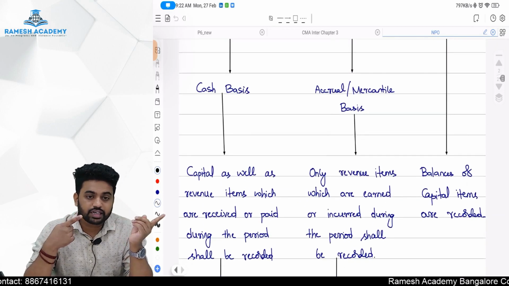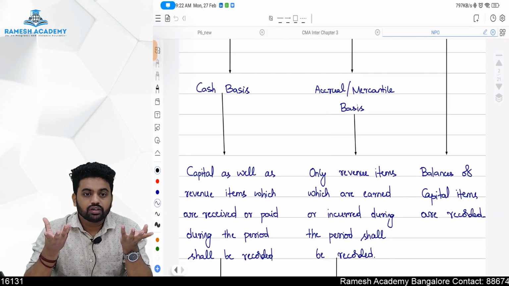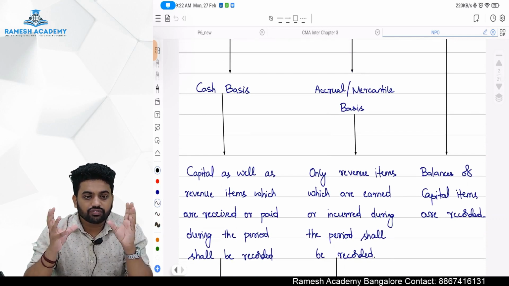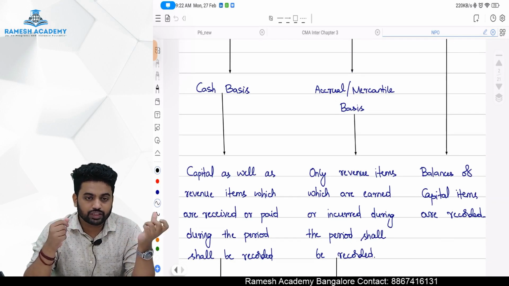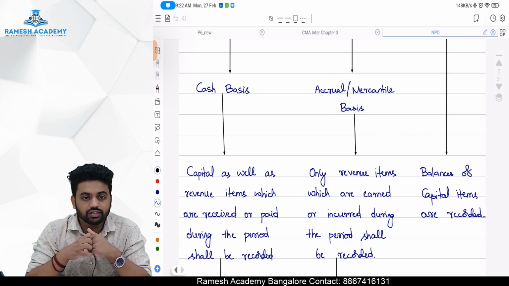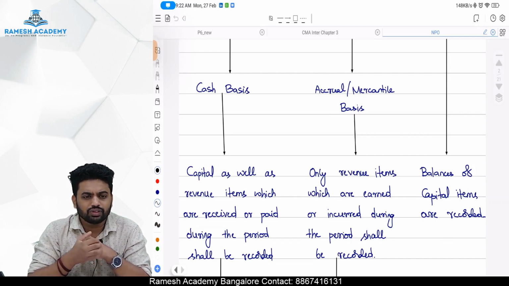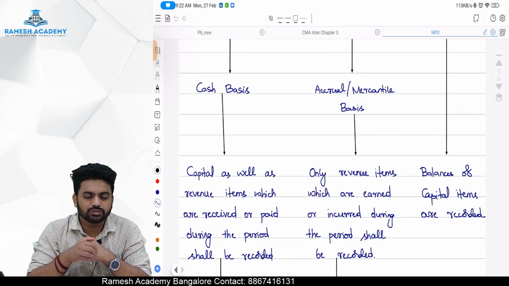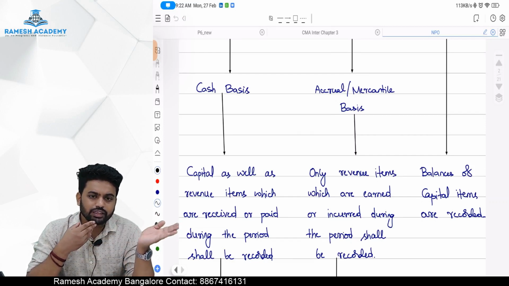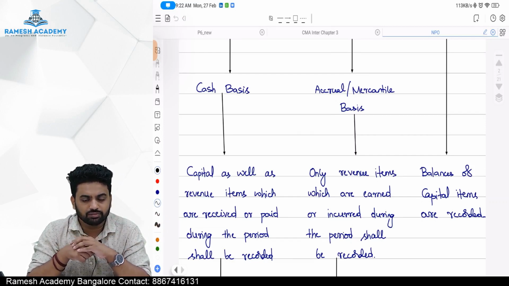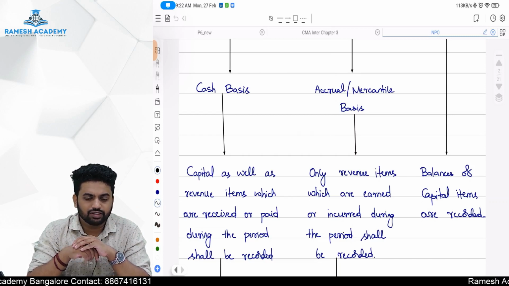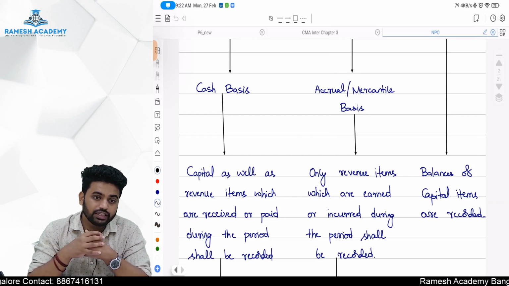In the receipt and payment account, on a cash basis, we will not differentiate revenue and capex. Revenue expenditure and capital expenditure are not divided. Whatever comes in the cash book will come here, which means it contains both capital as well as revenue items which are received or paid during the period.